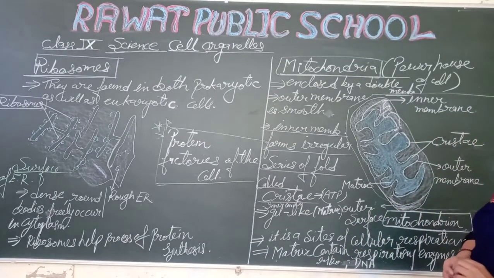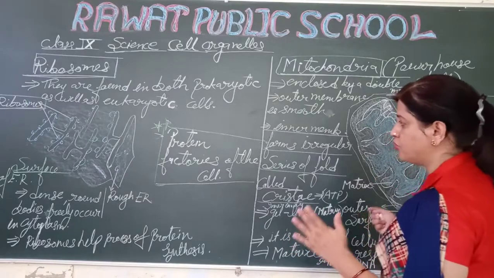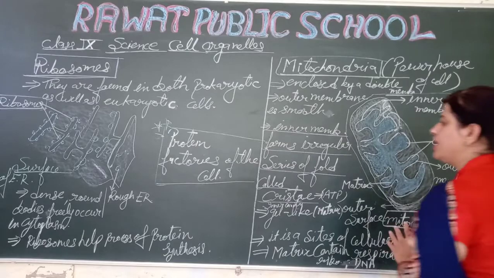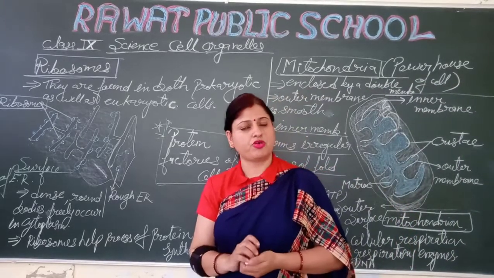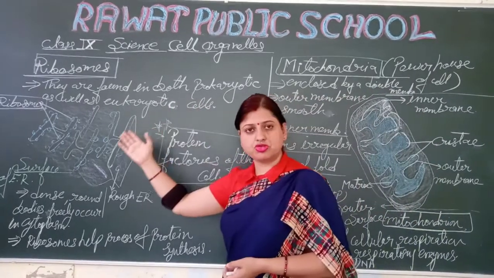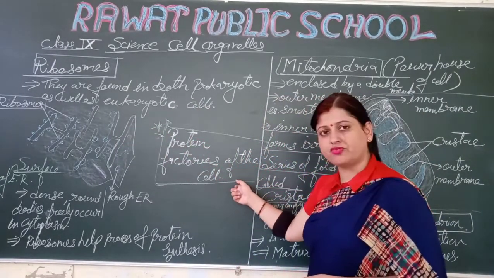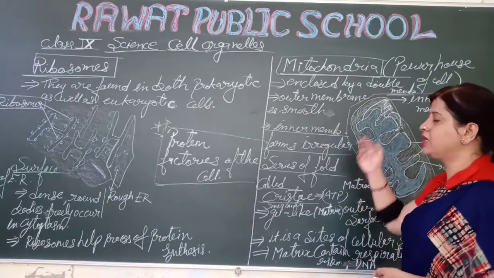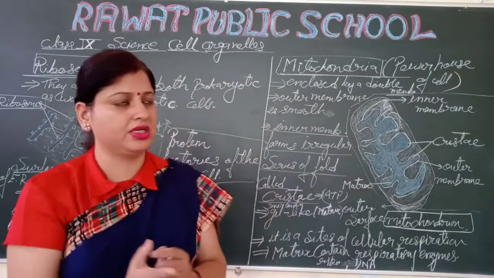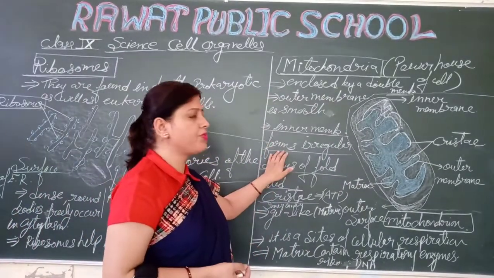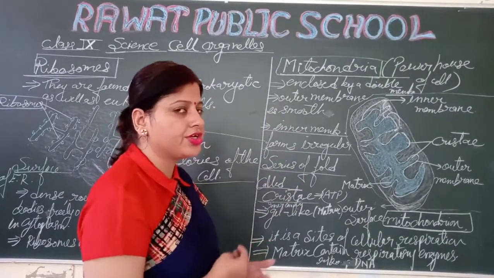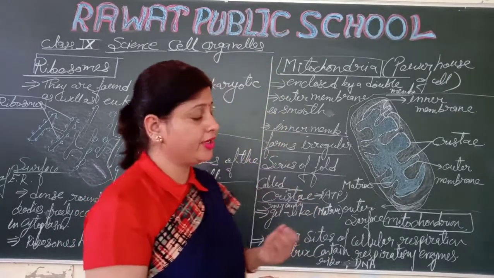Right, students? So everyone note down both organelles. I hope you all understood. First is ribosome, second is mitochondria. What is the cell organelle for protein synthesis? The organelle for protein synthesis is ribosomes, also known as the protein factories of the cell, and the powerhouse of the cell is mitochondria. What are cristae? The inner membrane forms an irregular series of folds called cristae, and they increase the inner surface area for generating ATP.